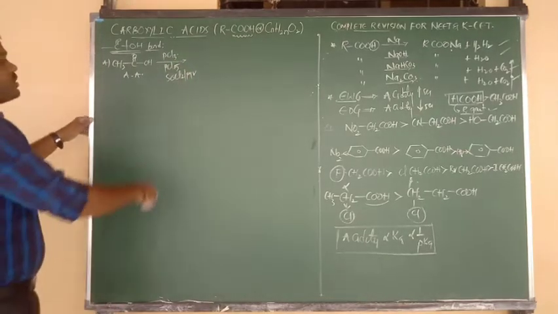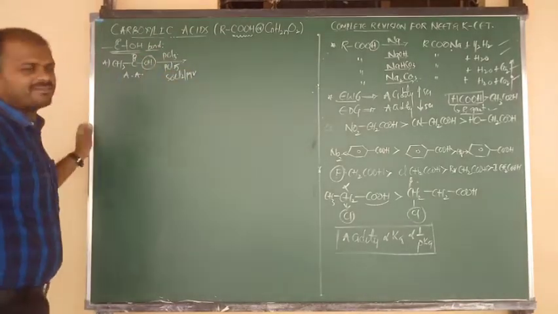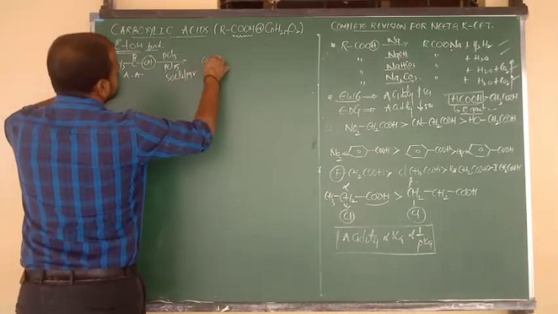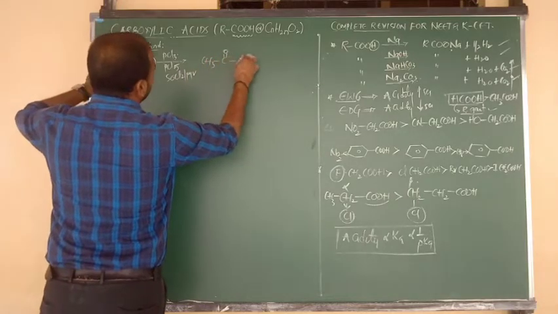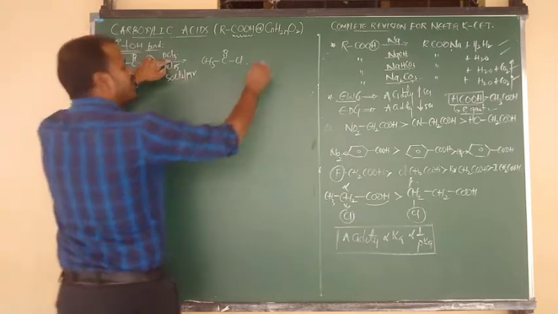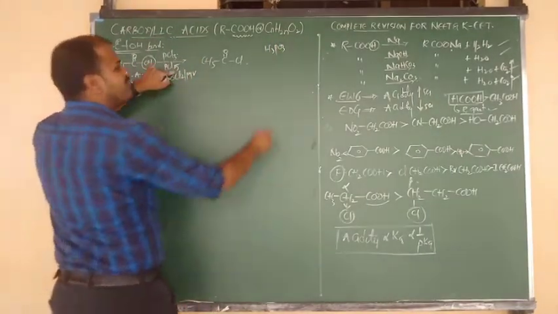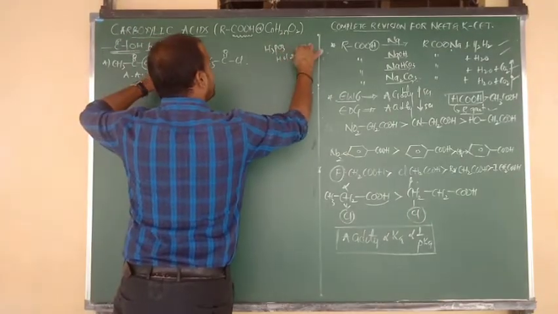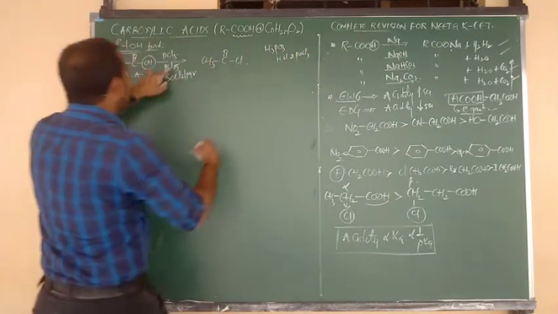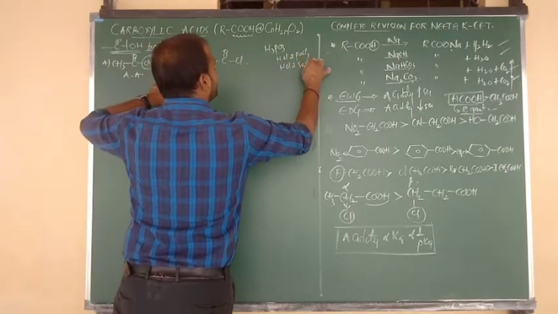By using any one reagent, OH is replaced by Cl. So what is the expected product here? CH3 bonded to C double bond O bonded to Cl. In case of PCl3, the byproduct is H3PO3, phosphorous acid. In case of PCl5, the byproducts are HCl and POCl3. In case of SOCl2, the byproducts are HCl and SO2.